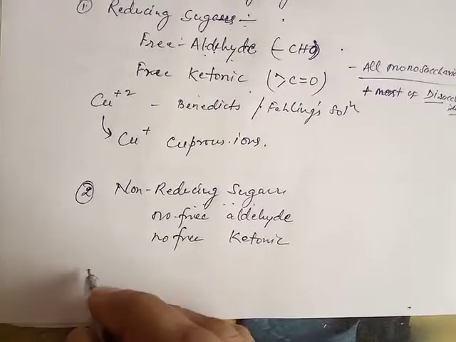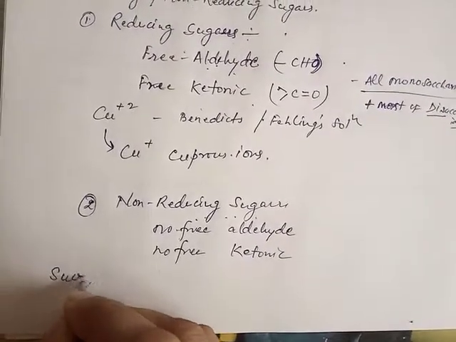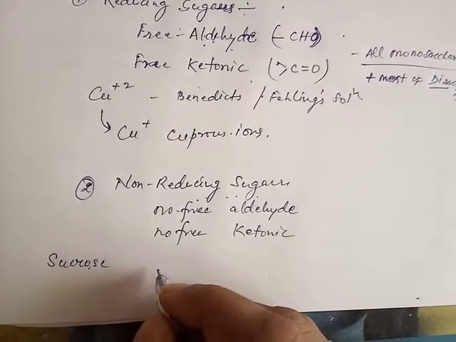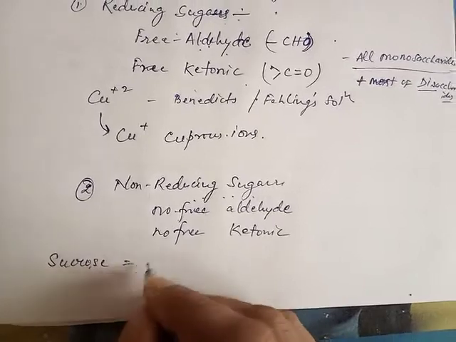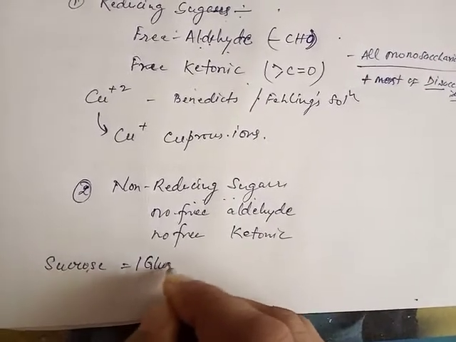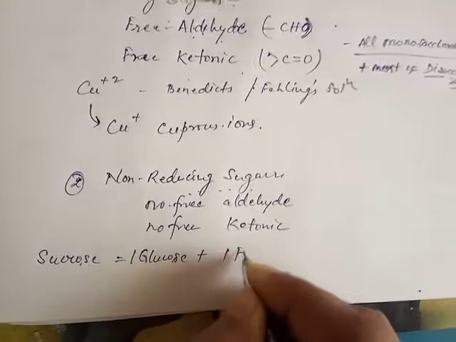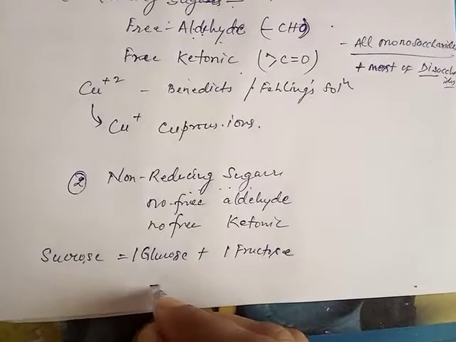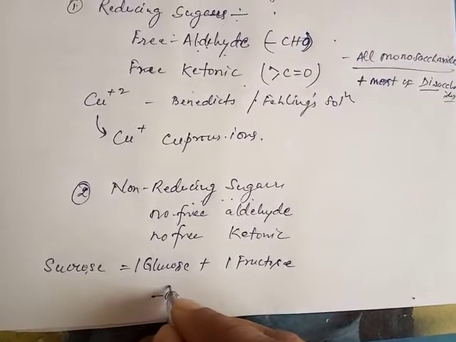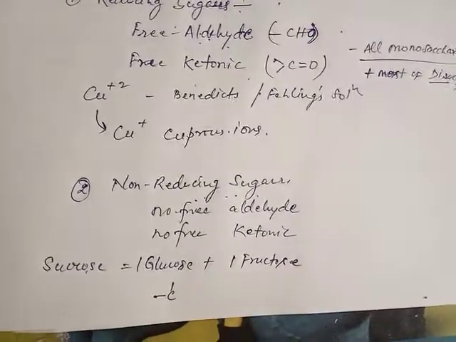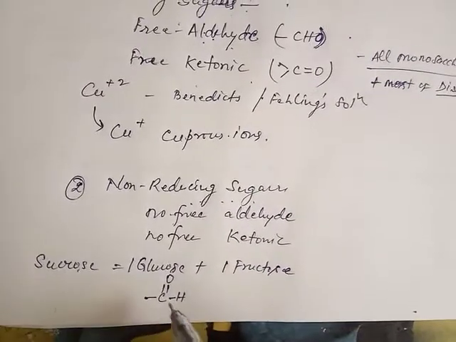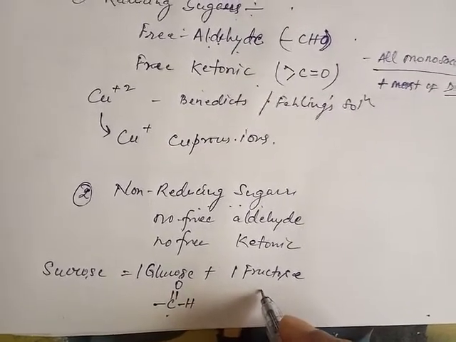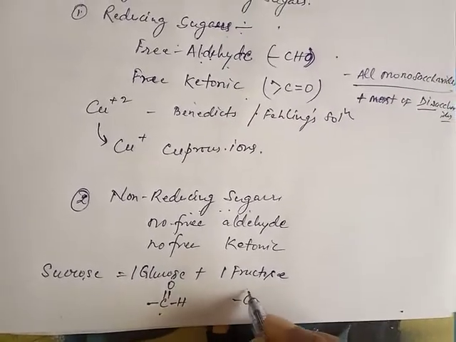For example, in the case of sucrose, which is a disaccharide made up of 1 unit of glucose plus 1 unit of fructose, glucose has an aldehyde group, whereas fructose has a keto group.